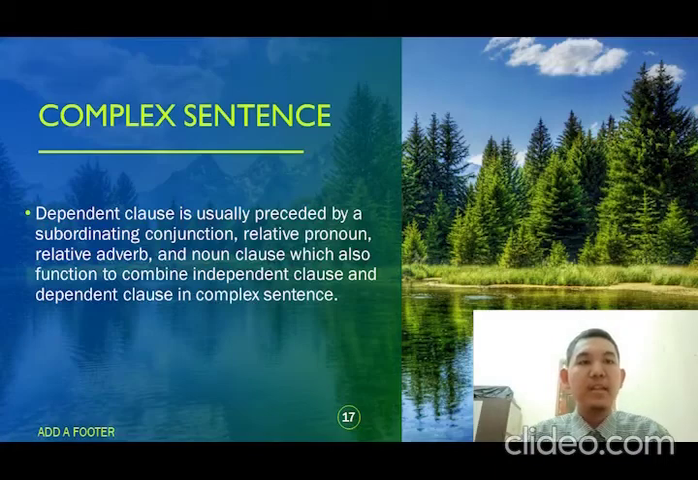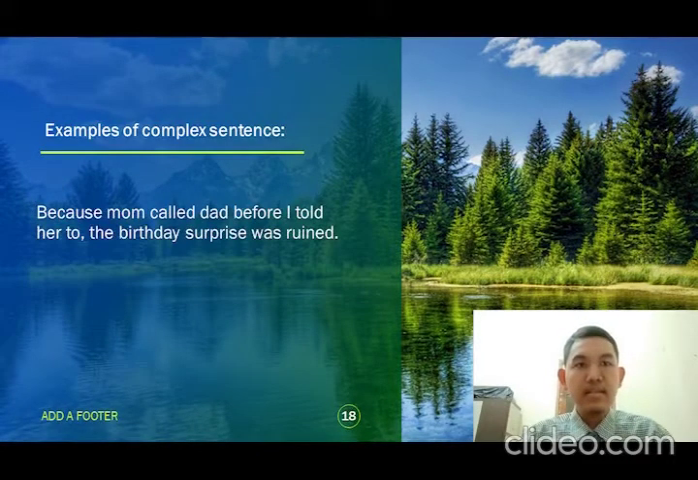And the dependent clause in a complex sentence is usually preceded by a subordinate conjunction, relative pronoun, relative adverb, or noun clause, which function to combine the independent clause and dependent clause in the complex sentence. For example: because mom called Dad before I told her to, the birthday surprise was ruined. The first dependent clause is because mom called Dad, and the second is before I told her to, and the independent clause is the birthday surprise was ruined.